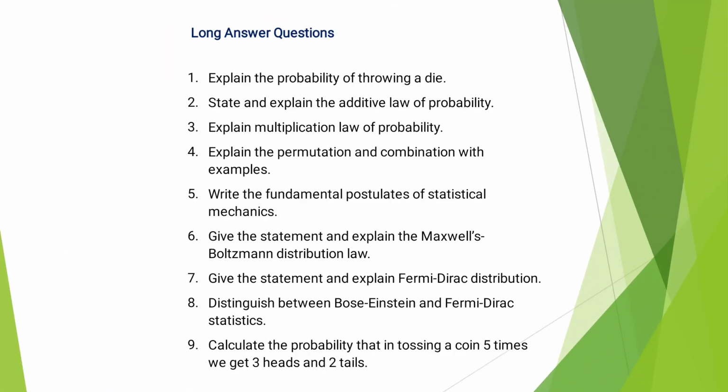Then in the long answer questions, they might ask you to explain the probability of throwing a die, state and explain the additive law of probability, multiplicative law of probability, permutation, combination with examples. Then these three are very important: explain the Maxwell-Boltzmann distribution law, explain Fermi-Dirac distribution, and the Bose-Einstein distribution. They can also ask to distinguish between any two statistics like Bose-Einstein and Fermi-Dirac statistics. Then one or two problems related to this one.